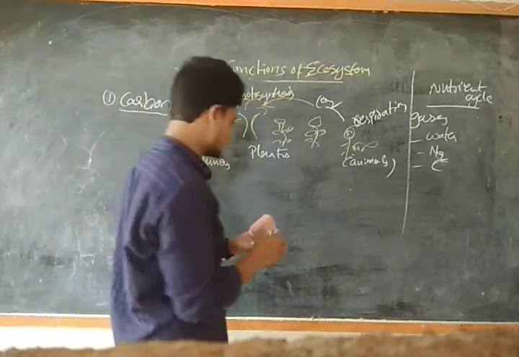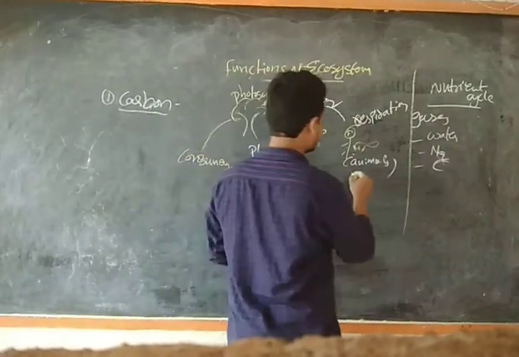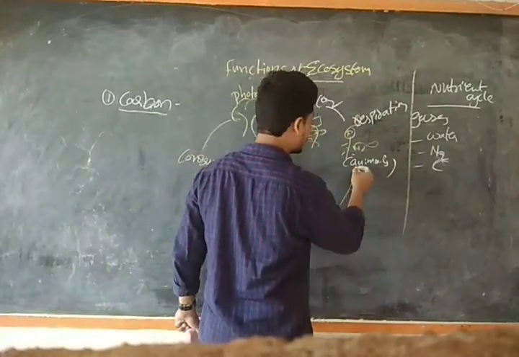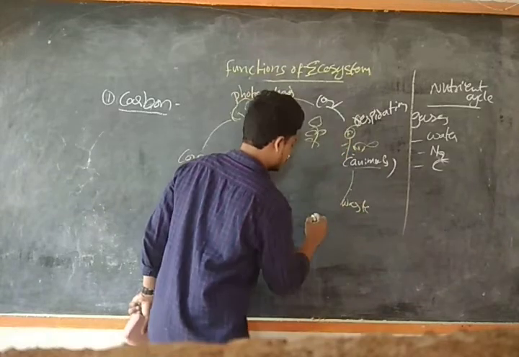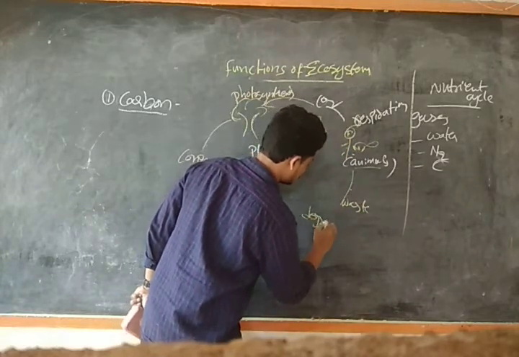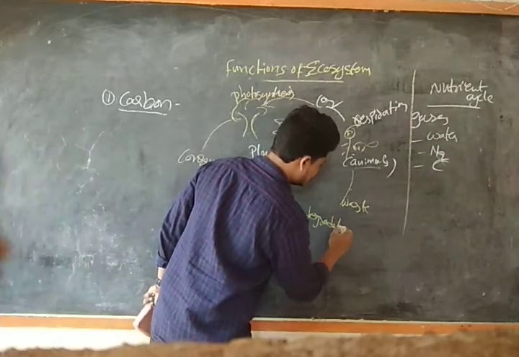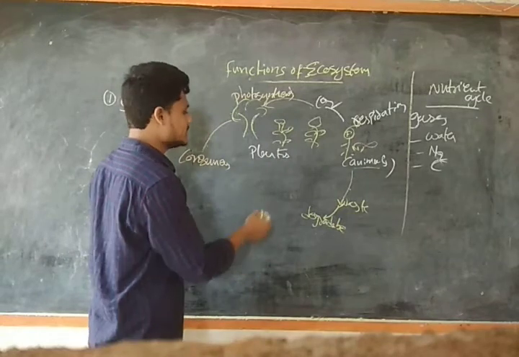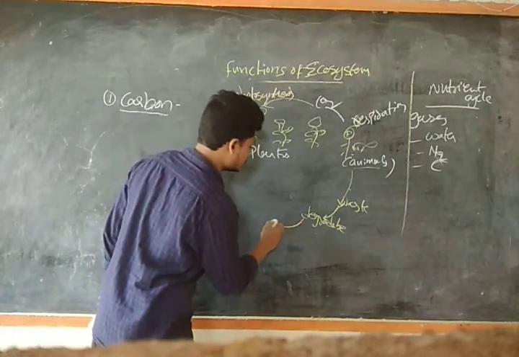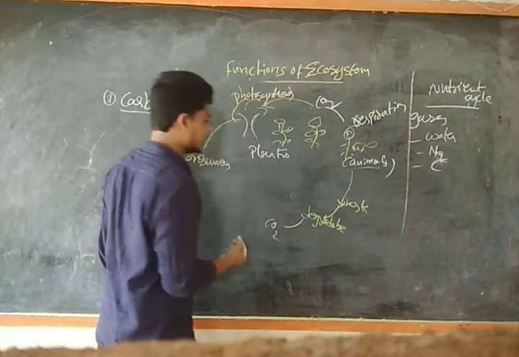So guys, whatever the waste material that will be left over through animals will be degradable. This degradable material will be converted into carbon dioxide. Okay guys, clear?